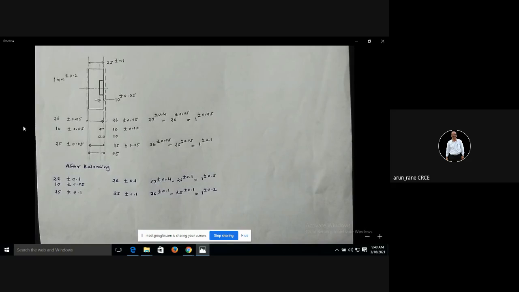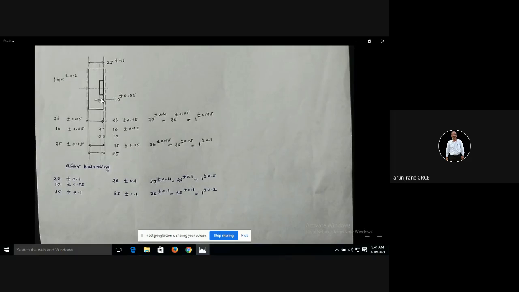Now what is the next operation? Now first column you have to write. Once you have done this facing, then with reference to this face you have to maintain this depth, that is 10. So you will see now bore, and this diameter I had told 20. So bore diameter 20, 10 mm deep, plus minus 0.05.